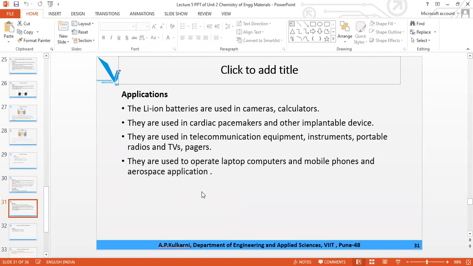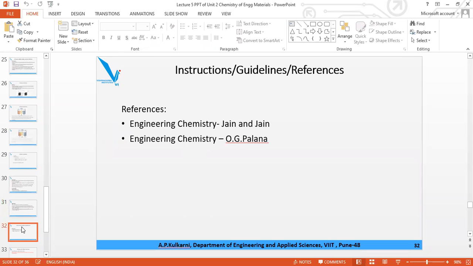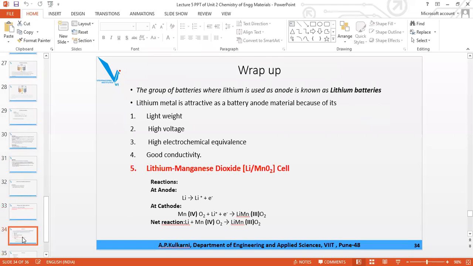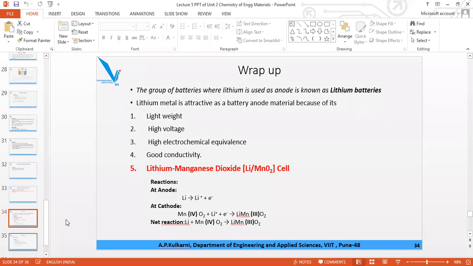So with that, we have finished the second unit. If you have any doubt, these are the outcomes. All this we have seen. Reaction at the primary cell: they are lightweight, high voltage, high electric intensity. They are good conductors. This is the primary one, which is not rechargeable. Reaction at anode and cathode: lithium gets incorporated in Mn, Mn4 changes to Mn3, etc.